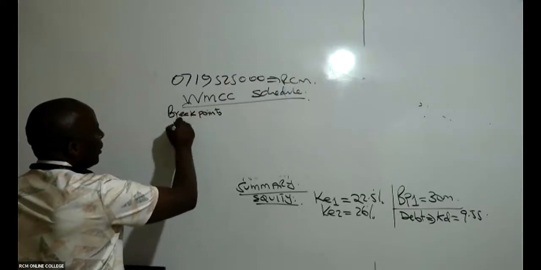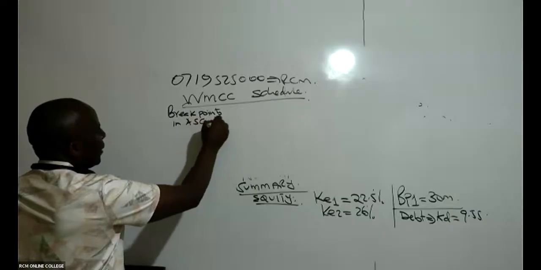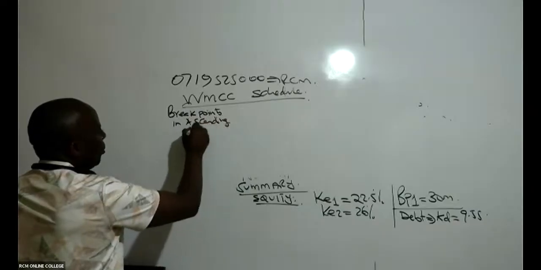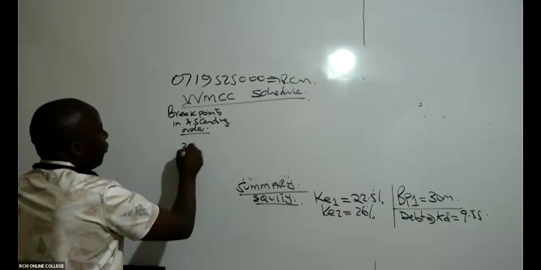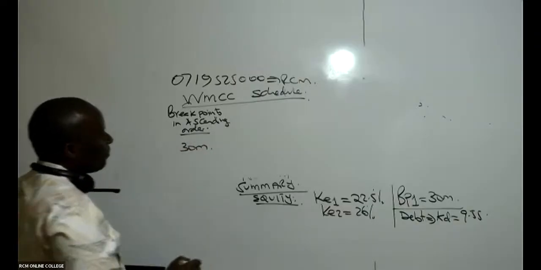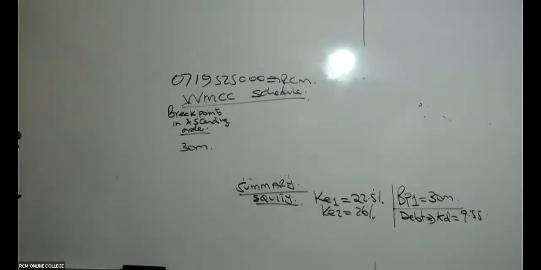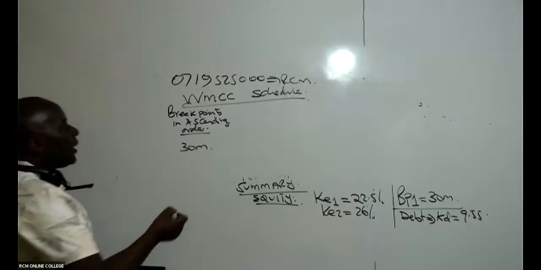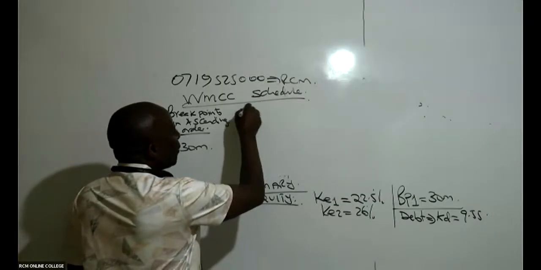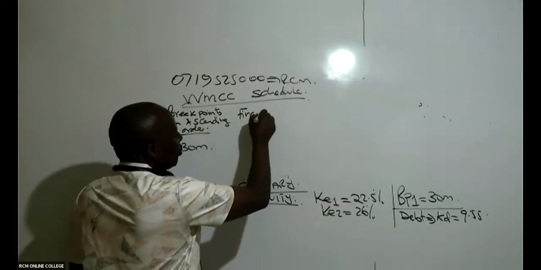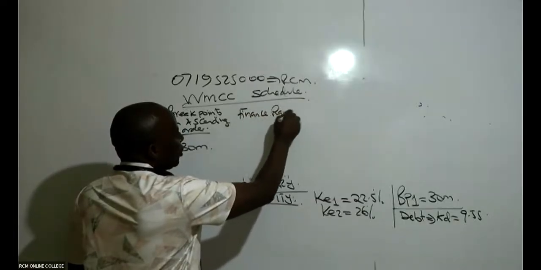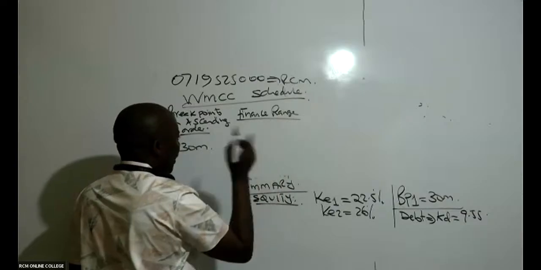Breakpoints in ascending order. Fortunately, we only have one, which is 30 million. So from there, give us what we call the finance range. You have to be very careful.